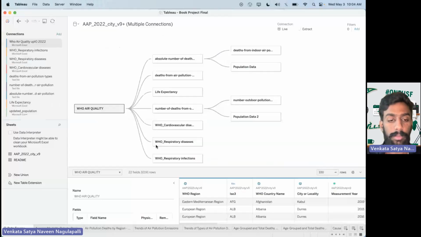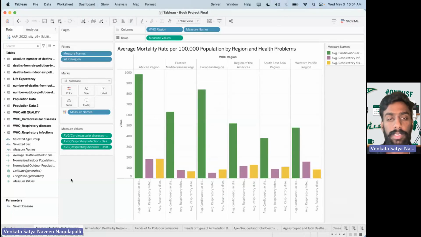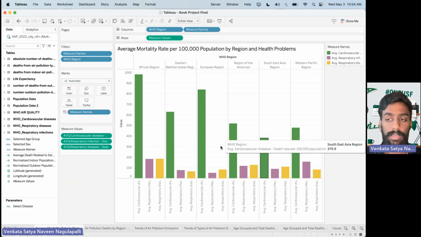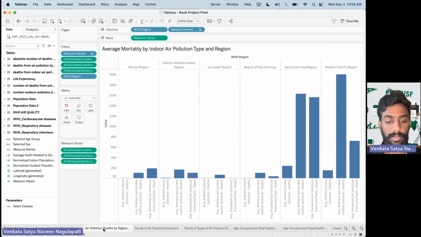And in the first visualization, we have compared the average mortality rate per 1 lakh population by region and health problems. By seeing this graph, we can say that the African region has the highest air pollution mortality rate in the cardiovascular disease category. And we also compared the respiratory infection as well as the respiratory disease category.